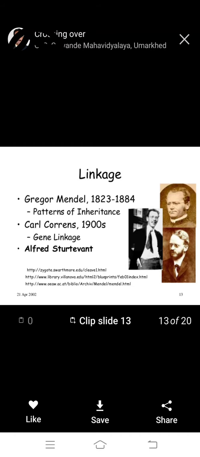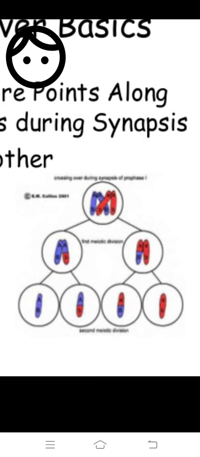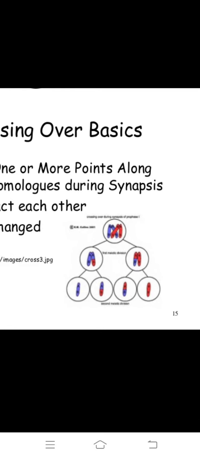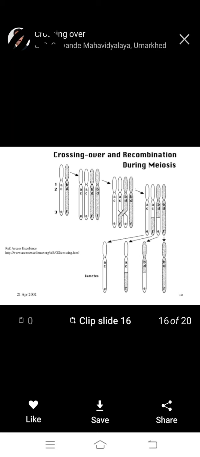Next, crossing over basics. Crossing over occurs at one or more points along homologous chromosomes during synapsis, where DNA is exchanged between them. This DNA exchange is crossing over and can form gene mutations.